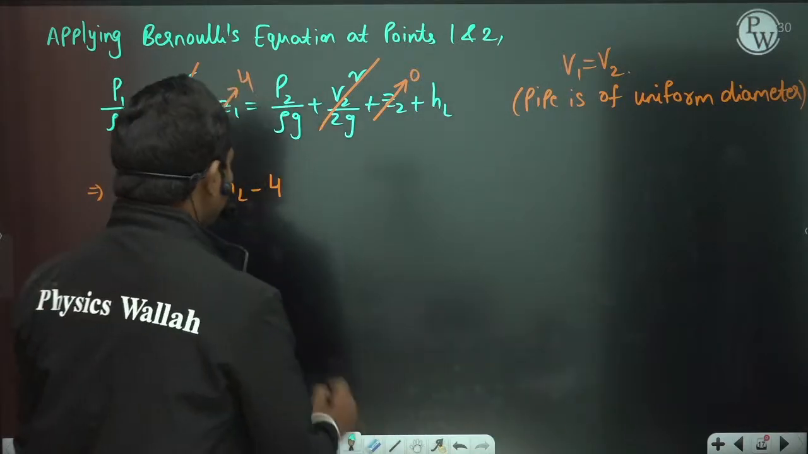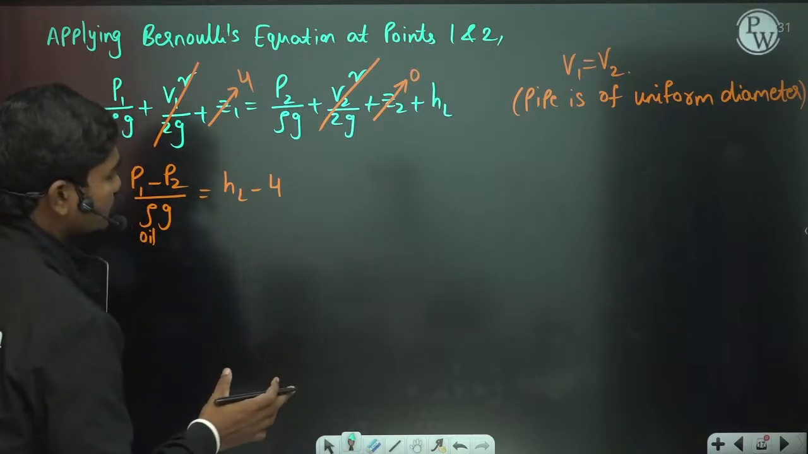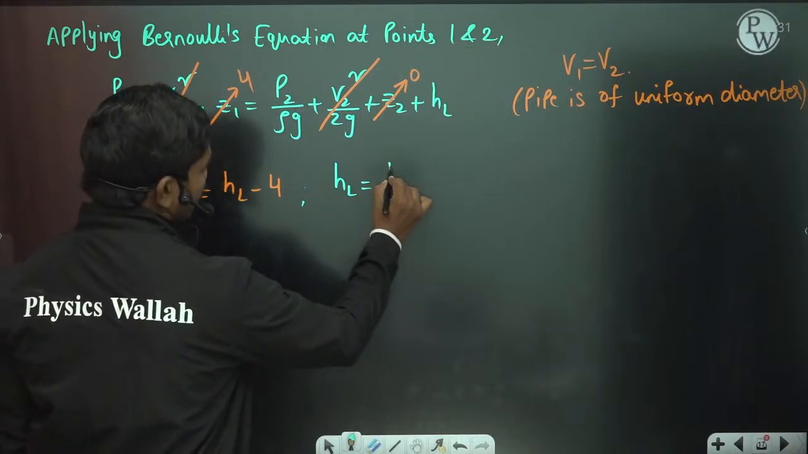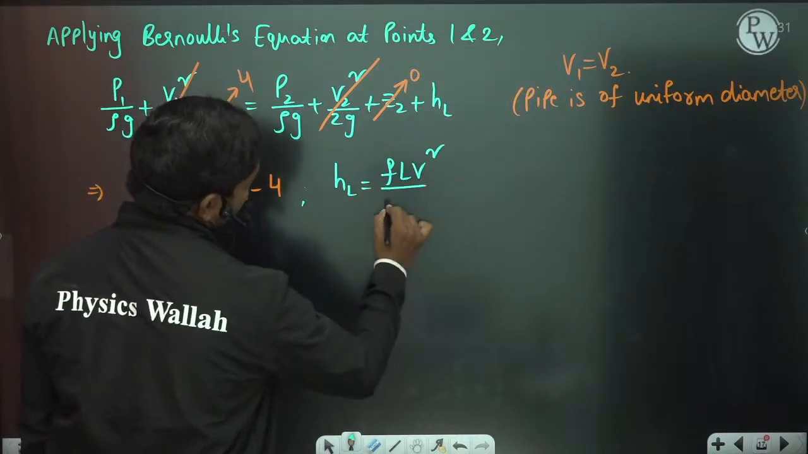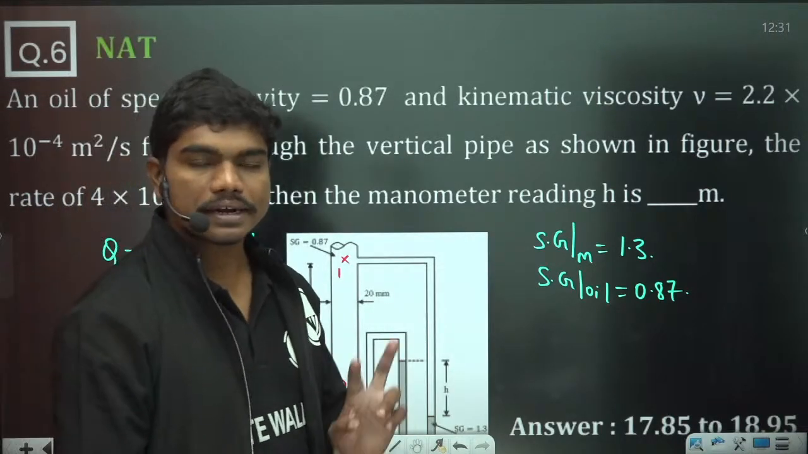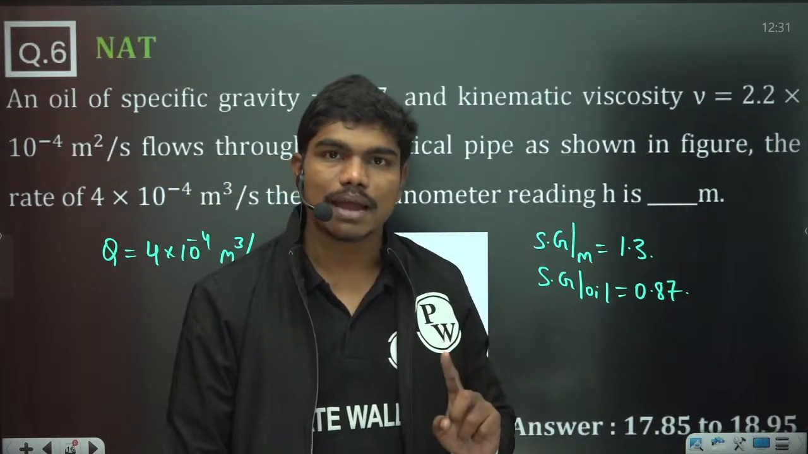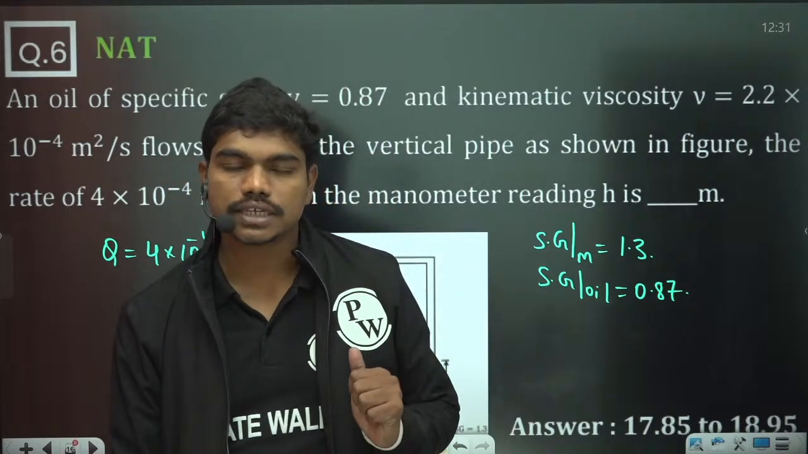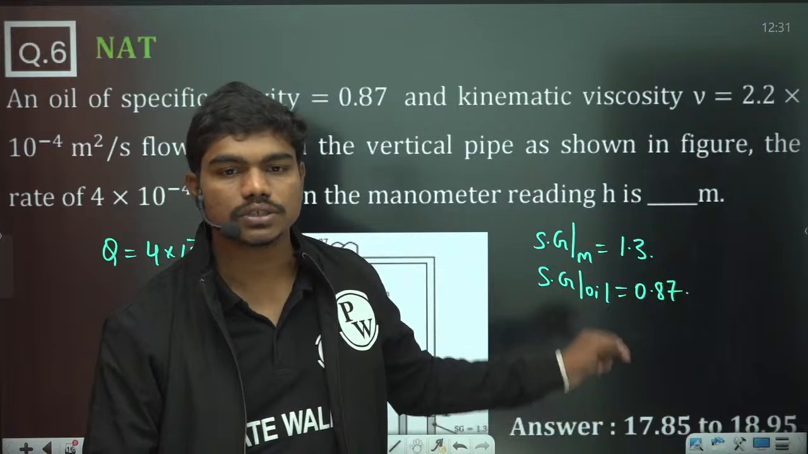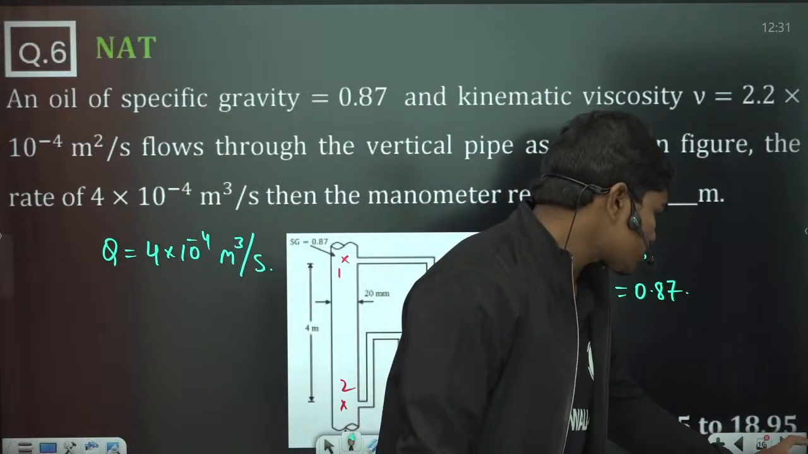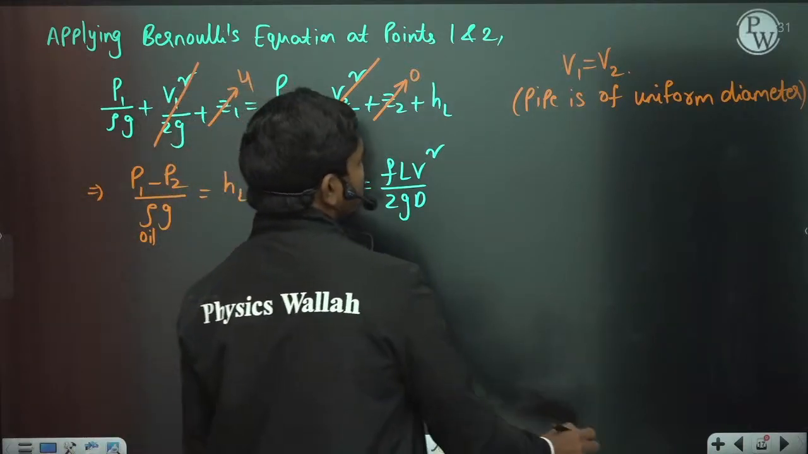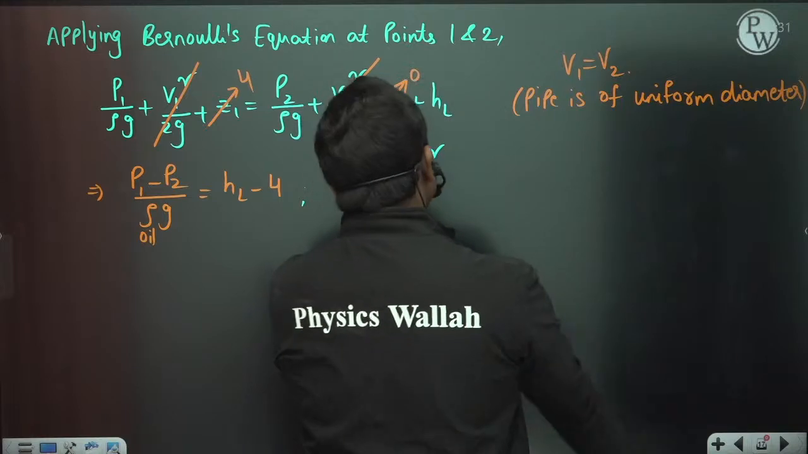HL is equal to f L V square by 2 g D, where D is the diameter. Actually, I have to calculate the Reynolds number and check whether the flow is laminar or turbulent, but since no turbulent relations are given here, I am just assuming the flow to be laminar directly. So f is 64 by Reynolds number.